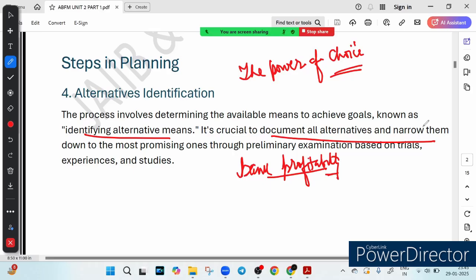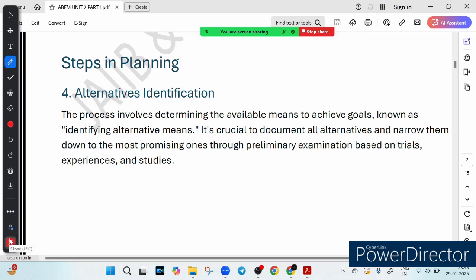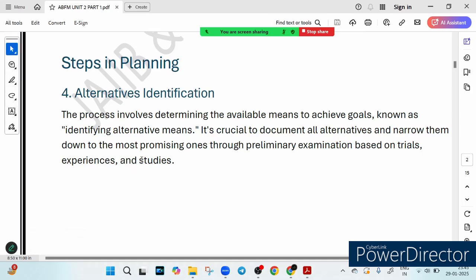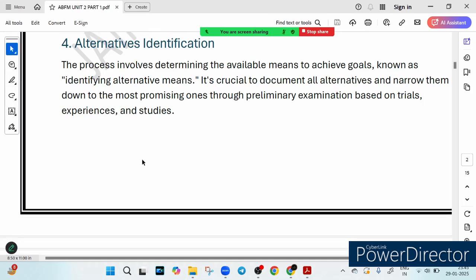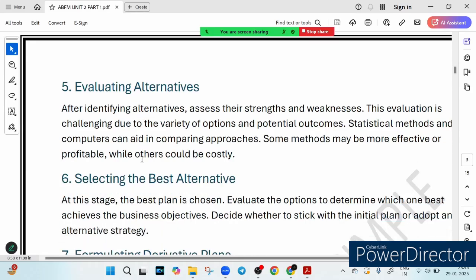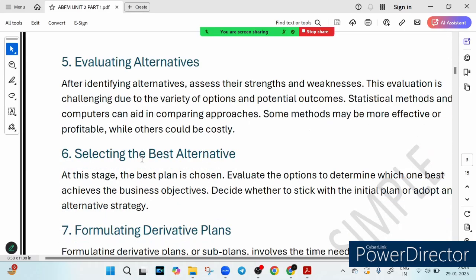So you are documenting all possible alternatives, narrowing them down, and shortlisting the most promising one. This is what we call the power of choice, the alternative identification. We list down all the possible alternatives and narrow them to the most promising ones through preliminary examination, right? Now the fifth step is evaluating the alternatives, finding the best fit.